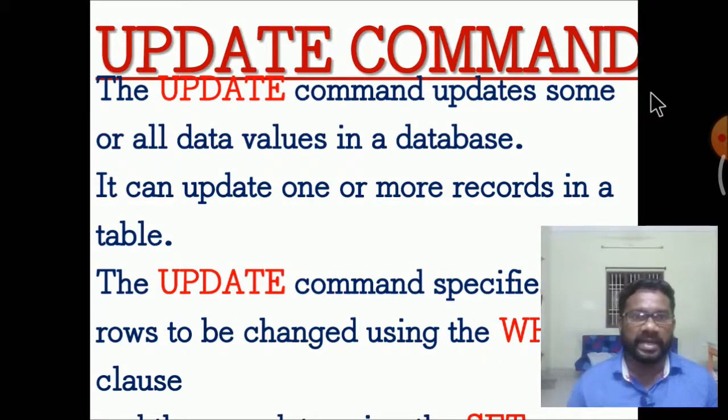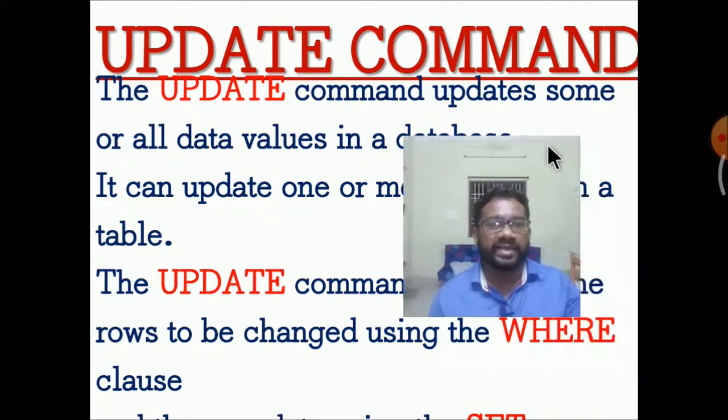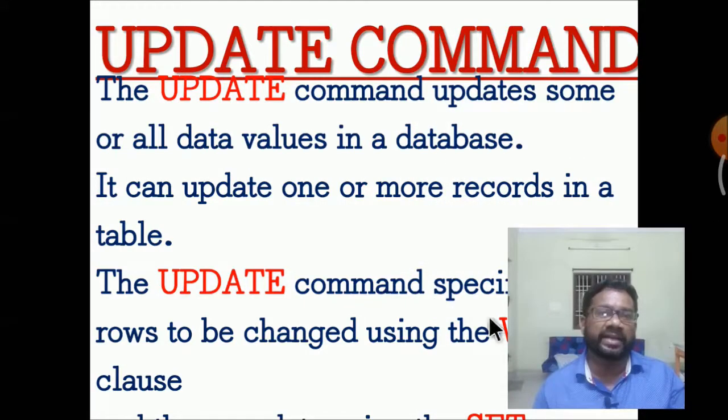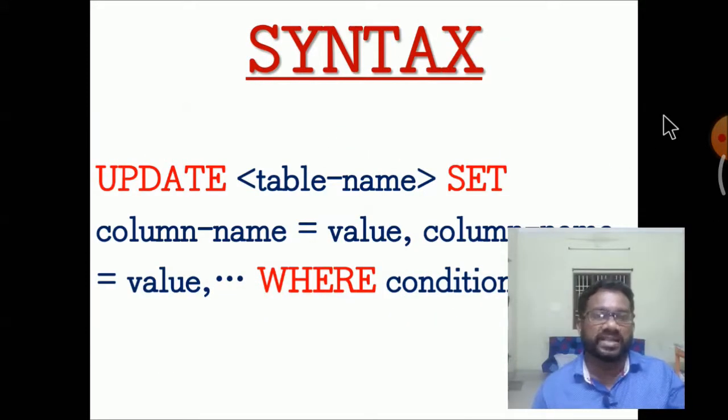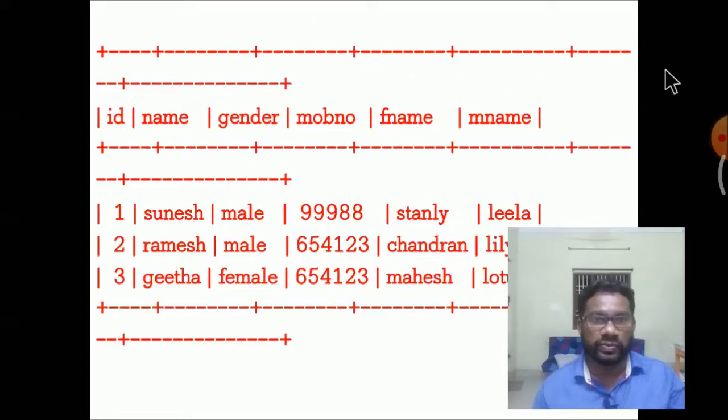Update command: the update command is used for updating some or all data values in the database. It can update one or more records in the table. When the records are selected, one or more records can be updated. Specific rows can be changed using a WHERE clause, where the condition should be entered in the field of records. The syntax applies to a set of columns while entering the values.